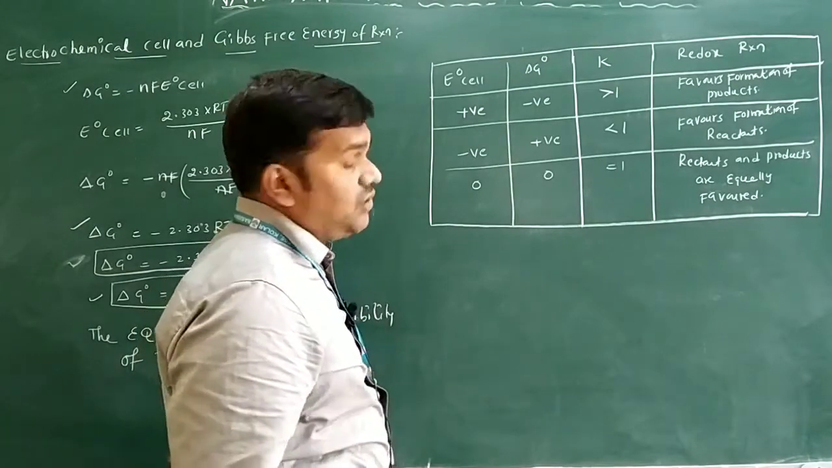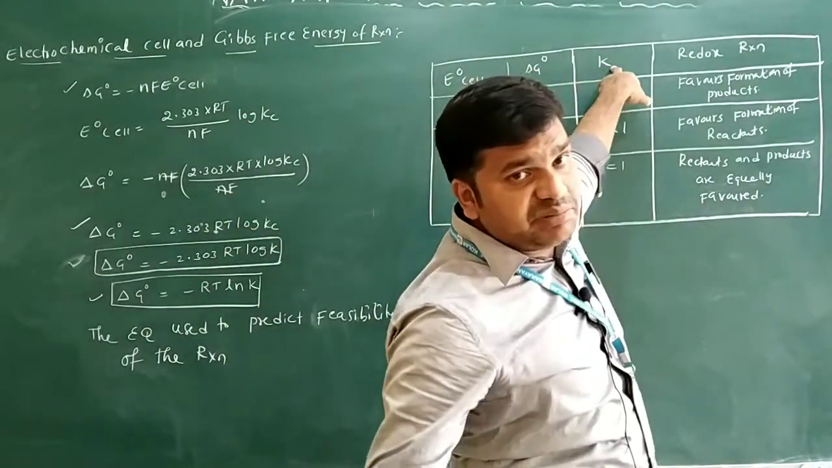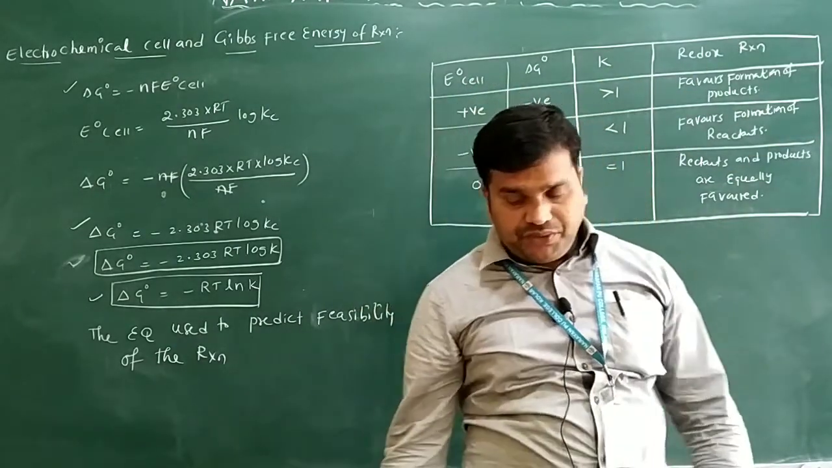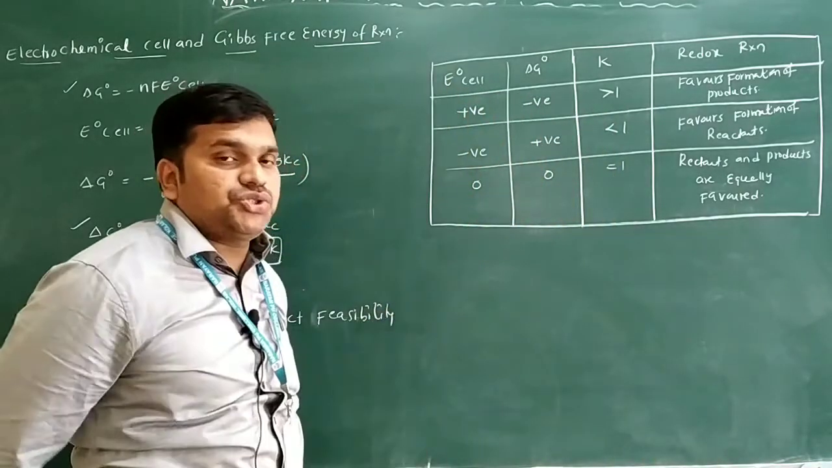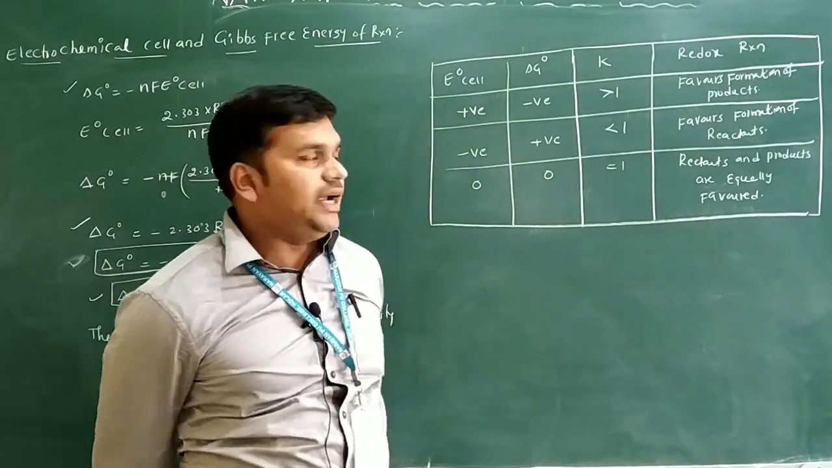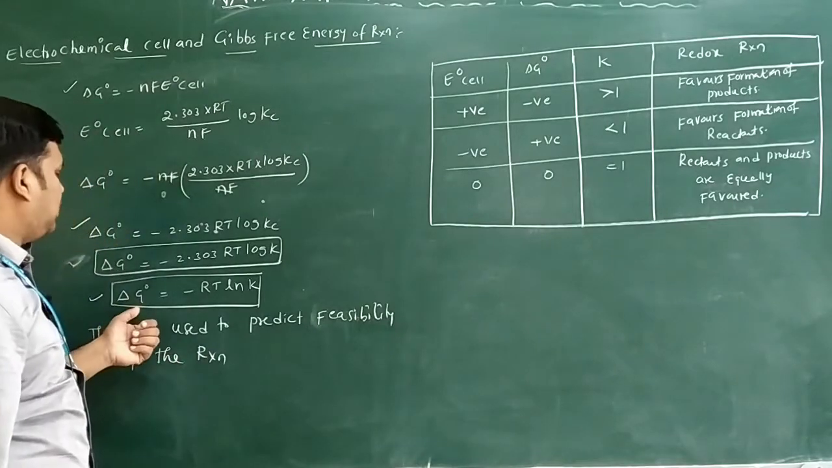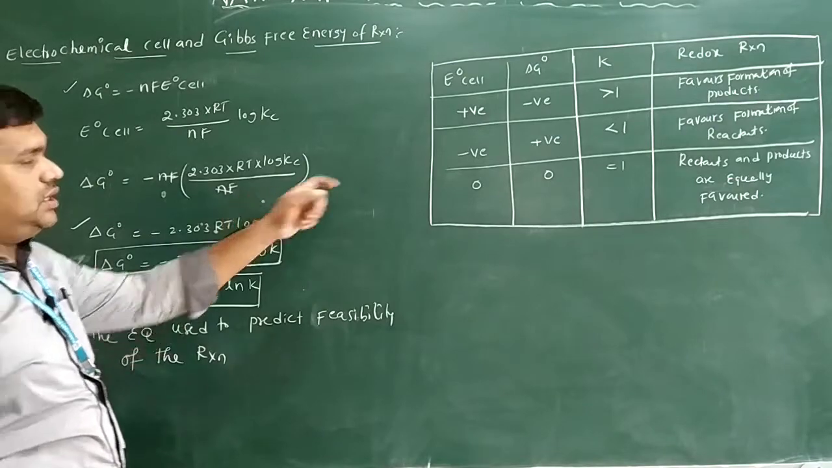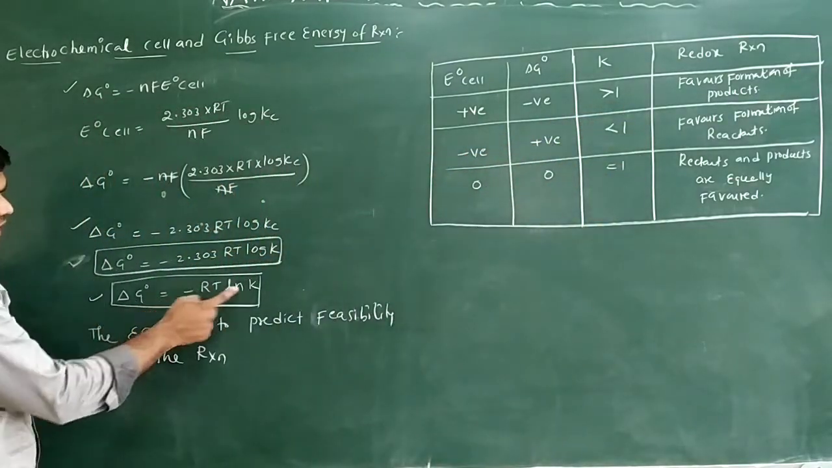Now let us see that in a table: E naught cell, delta G naught, and K, the equilibrium constant, for a redox reaction. From this you can identify some conditions. The first condition: if the E cell is positive, delta G is negative only. Here negative delta G, when multiplied by the negative sign, gives a positive value, that is, K greater than 1. Minus into minus, you will get plus.